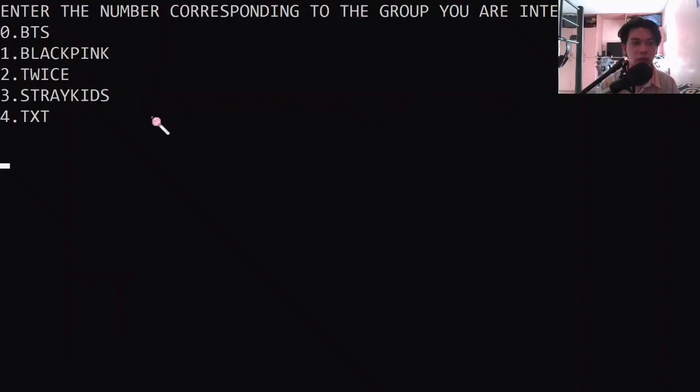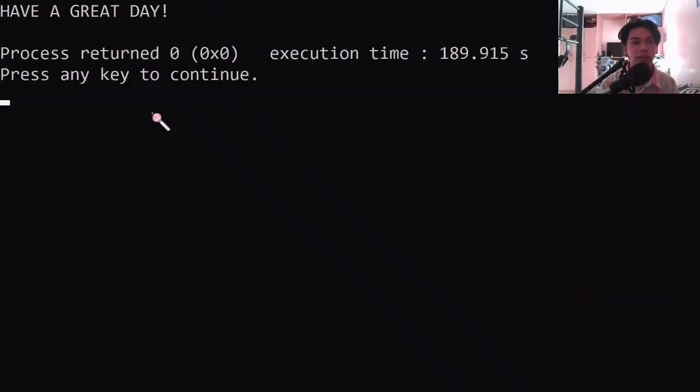Then it will ask the user to choose another group. If yes, it will go back to the groups. And if I entered a number greater than 4, it will show not found. Then again, it will ask me if I want to choose another member. And enter any key. If no, and I want to end the program, I'll just enter any key. Then it will show have a great day.